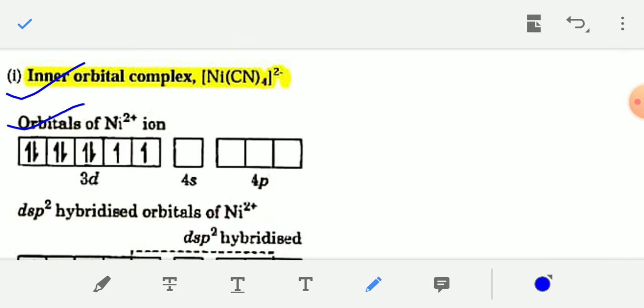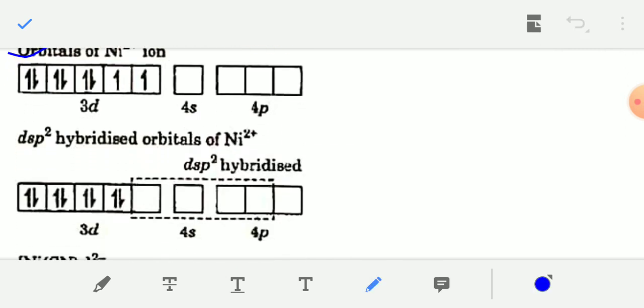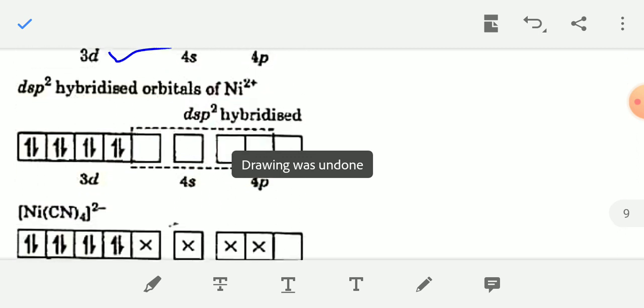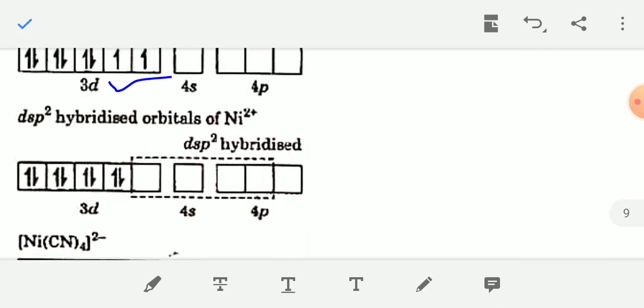In nickel tetracyanide, four cyanide ligands are present, and these cyanide ligands are strong field ligands. So these 4 CN ligands can pair up all the unpaired electrons present in the inner 3d orbitals. During formation of the hybridized orbital, first CN minus ion will pair the unpaired electrons present in the inner 3d orbital.